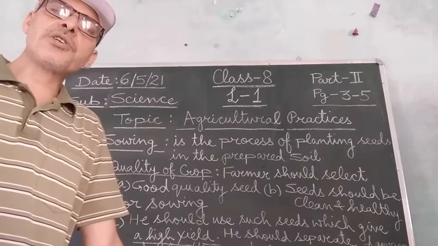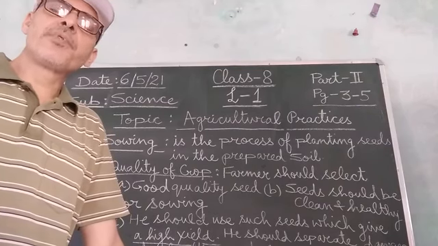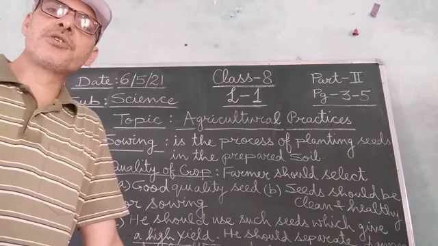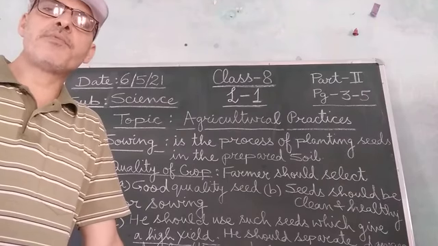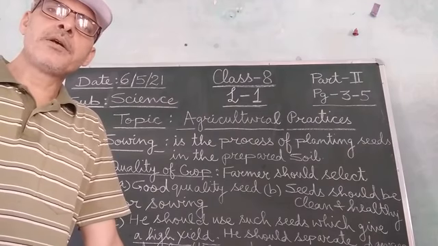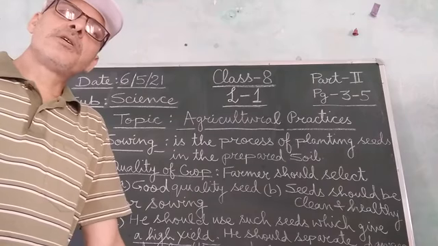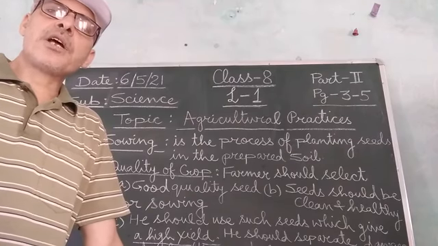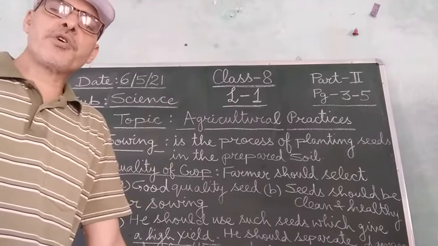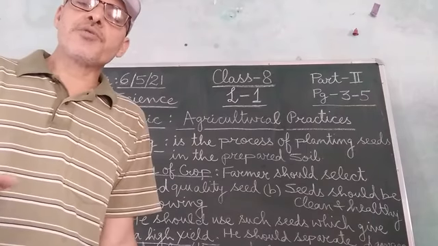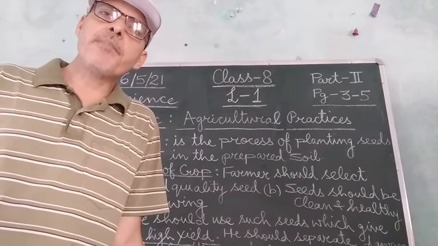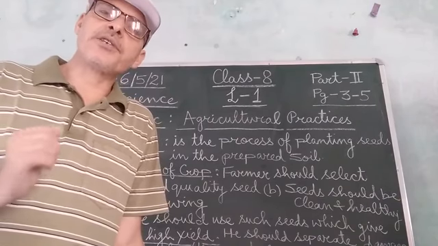First, the seeds are sown in the nursery, and when they germinate, small plantlets come out. Then these small plantlets are transferred from the nursery into the main crop field. This process of transferring the small plantlets from the nursery into the main field is called transplantation.